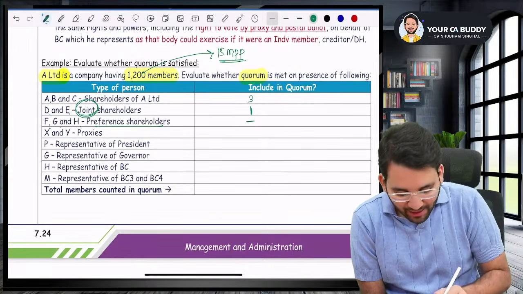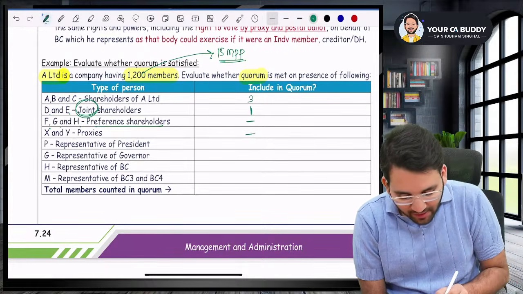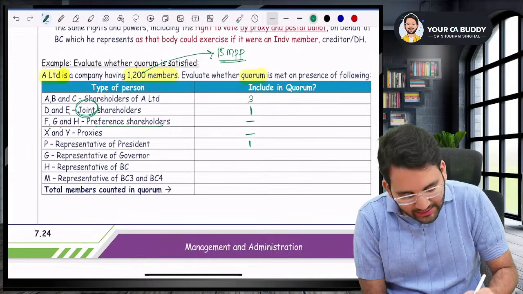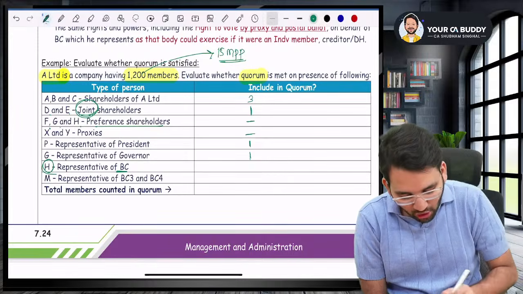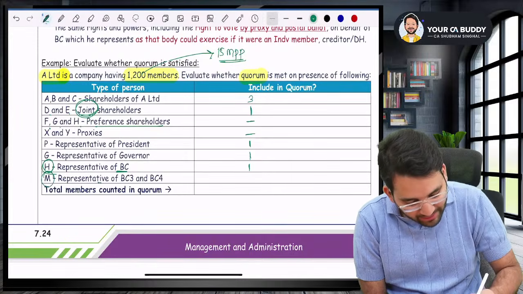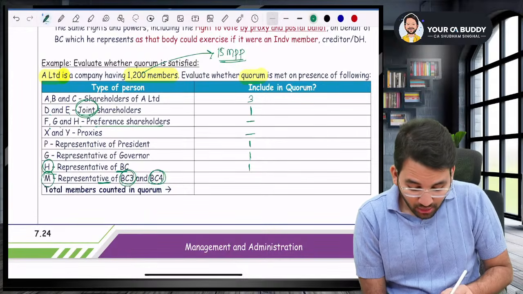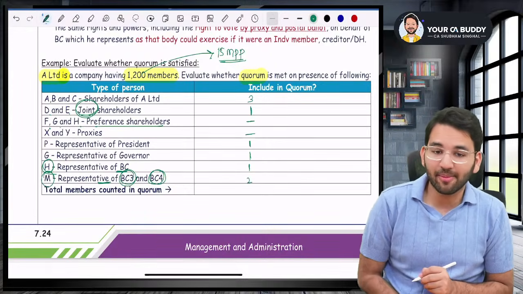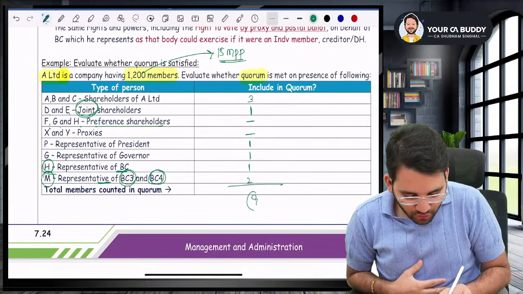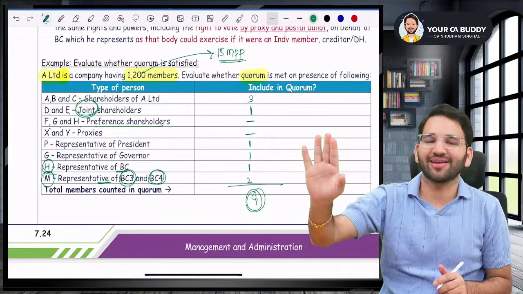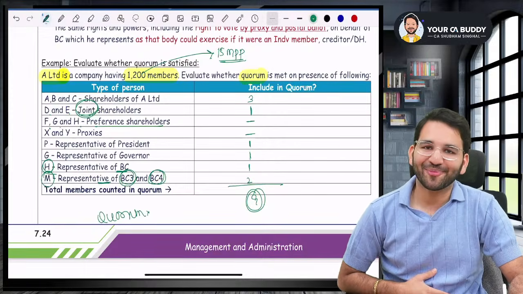Next, X and Y are proxies. No, sir, we don't count proxies. P is a representative of the President. Okay, one. G is a representative of the Governor. Okay, one. H is a representative of a body corporate. Okay, one. M is a representative of body corporate 3 and body corporate 4. Okay, it will be counted as 2. So 2, 3, 4, 5, 6, 7, 8, 9. So total 9 members. Quorum is not met, because the required members are not present.